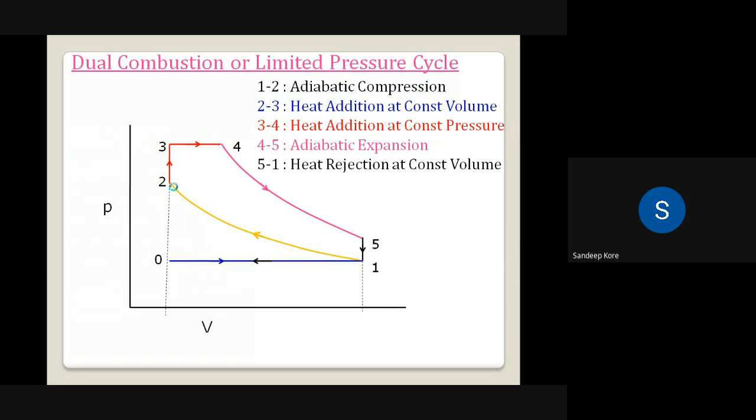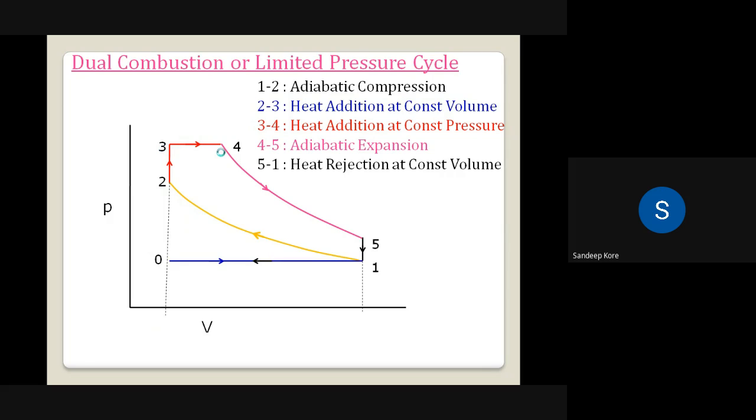The inlet and exhaust valves are closed. Compression ratio is V1 by V2. Then at point 2, heat addition takes place at constant volume. So 2 to 3 is constant volume heat addition. The piston is at TDC, there is no movement of the piston, and the volume remains constant. Pressure is going to rise, as well as the temperature.